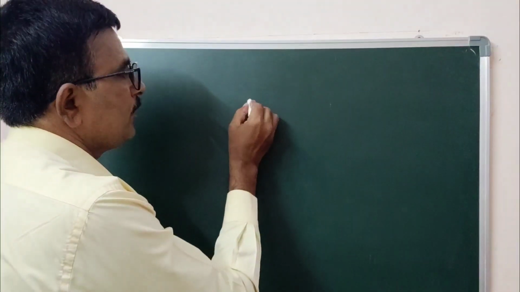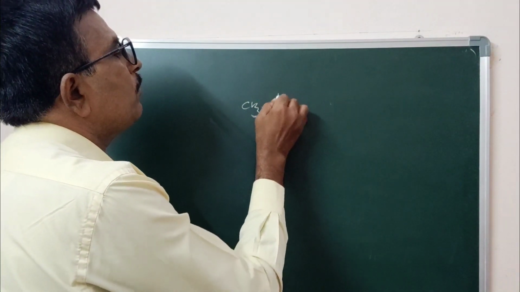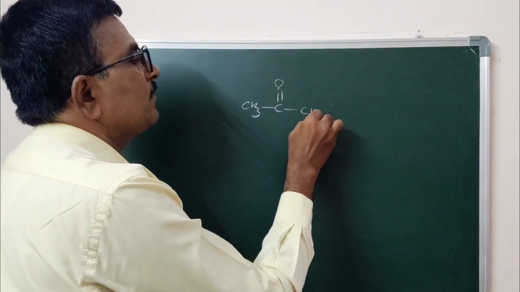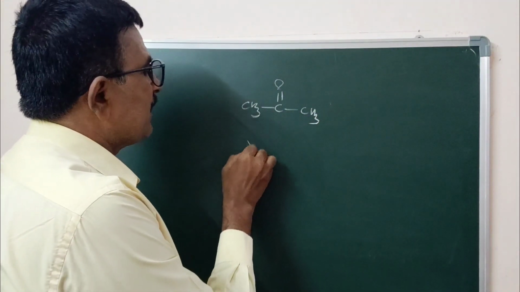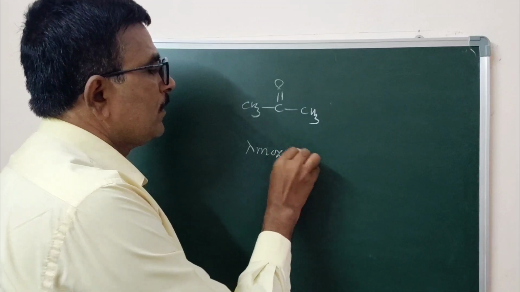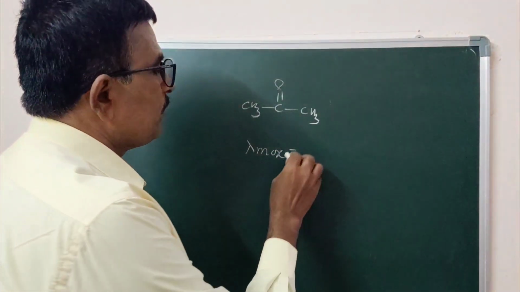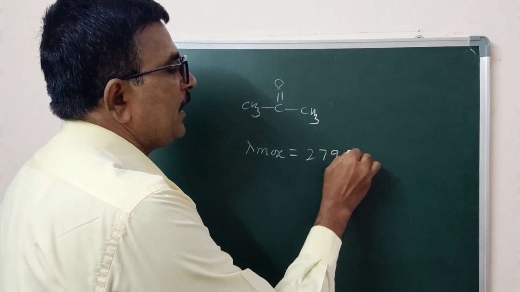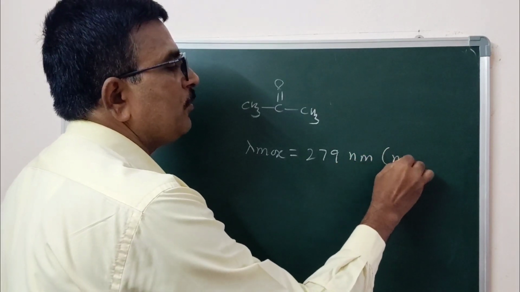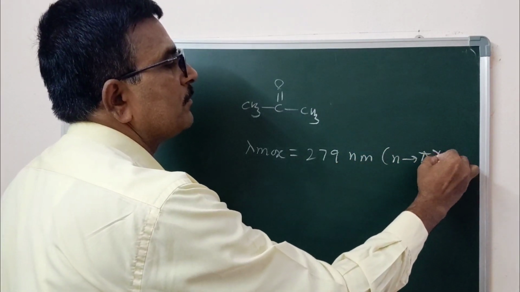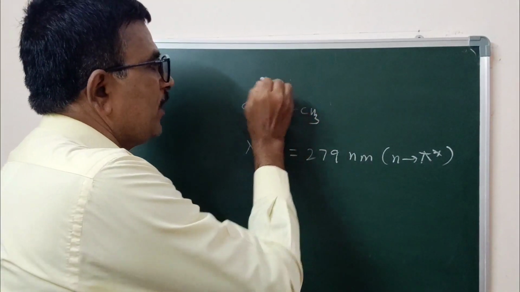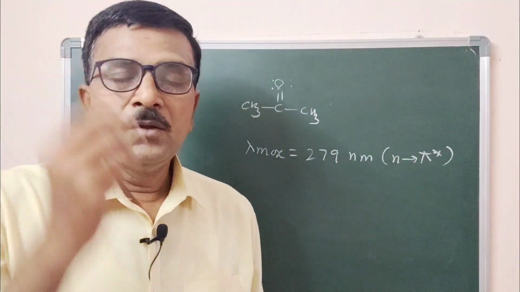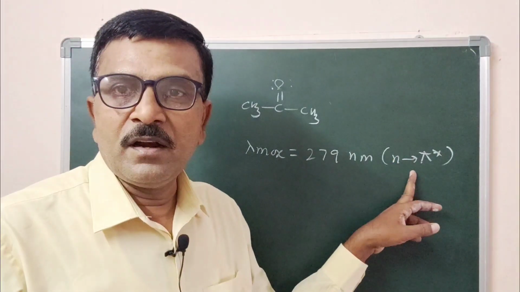For example, you take acetone, CH3, C double bond O, CH3. Acetone has lambda max of 279 nanometer. This is for the n to pi star transition. Here it is a carbonyl compound which contains a non-bonding pair of electrons, so there is an n to pi star transition.